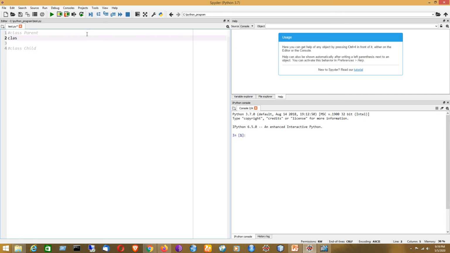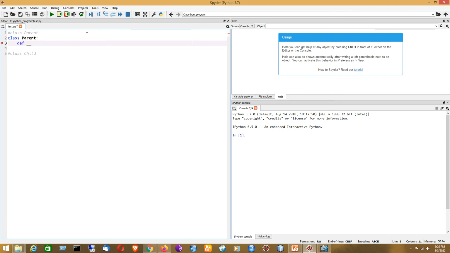Say, for example, the name of the class is parent. Okay, so it is the parent class. Suppose it is having only one variable or attribute, that is called x. Now by using the constructor that I have talked about in the previous class, I can have a constructor here. By using the def keyword, I can define a constructor.